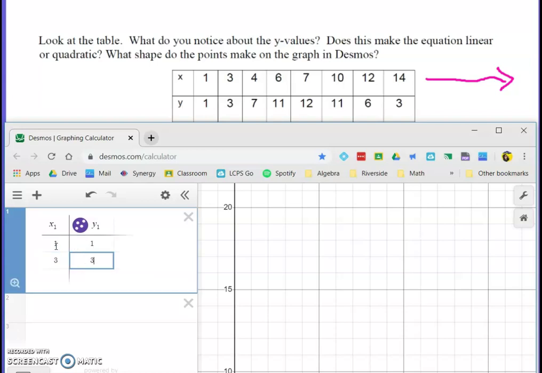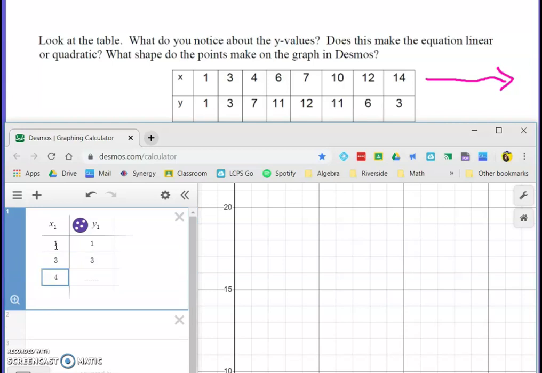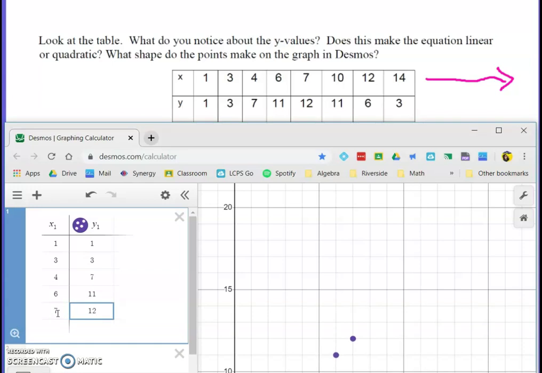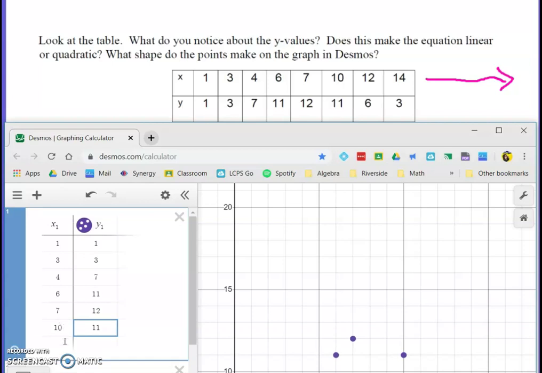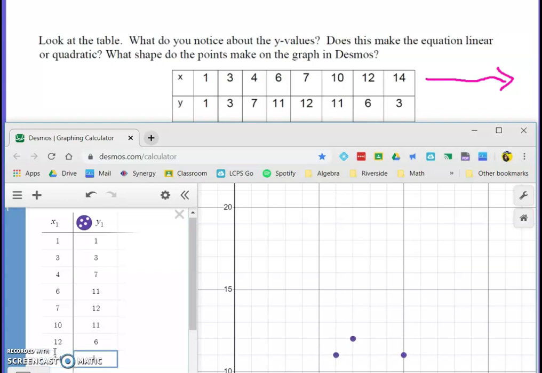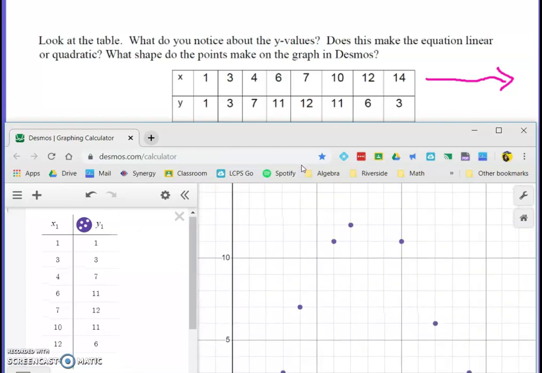I have 3, 3, 4, 7, 6, 11, 7, 12, 10, 11, and I can see the points starting to come on here, and they're going up and they're going down. 12, 6, and 14, 3. Whoops, 3. And I'm going to zoom out so that you guys can see the shape this is starting to make.